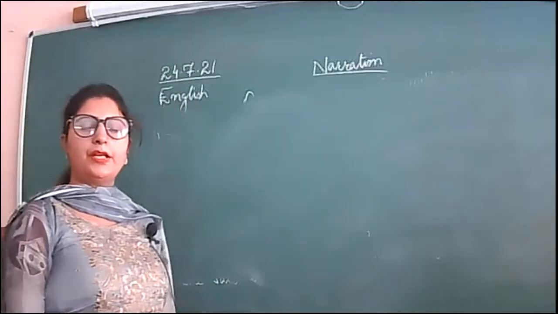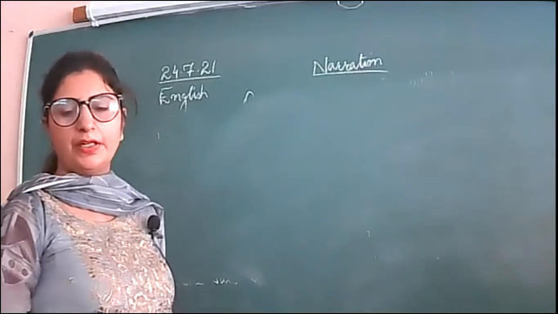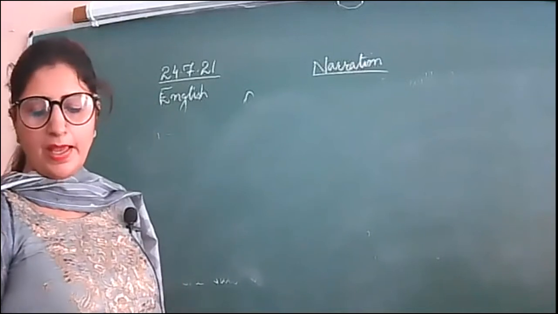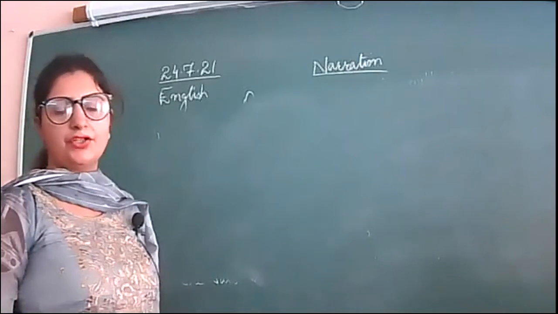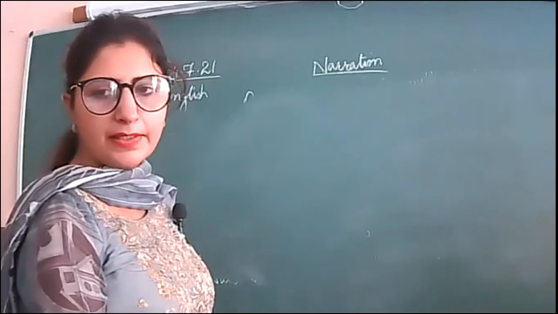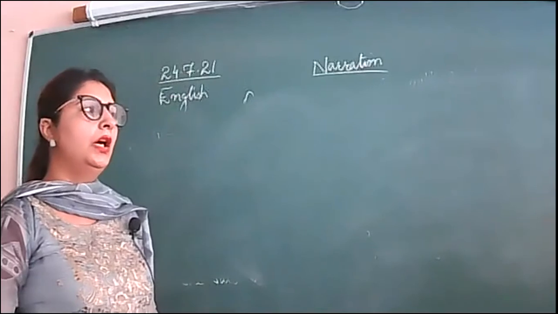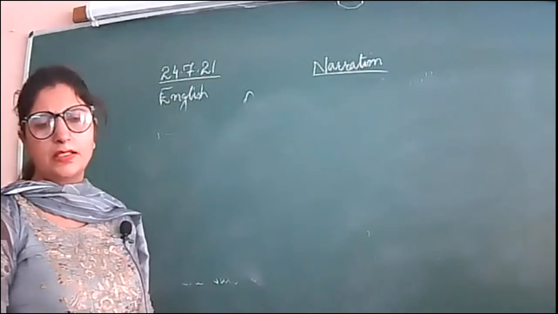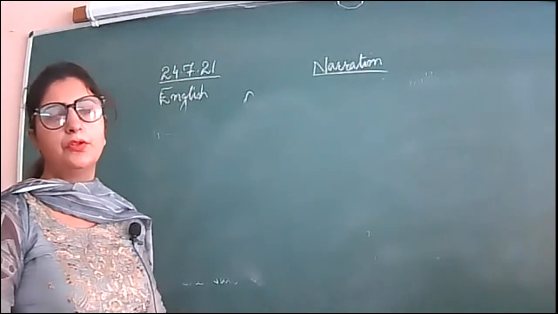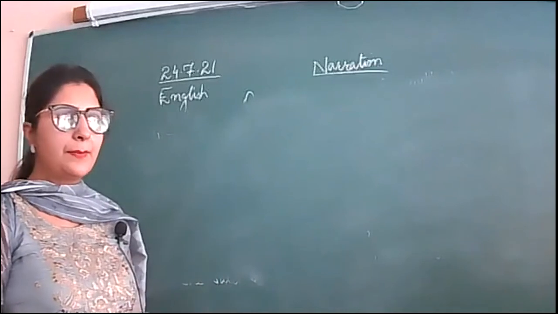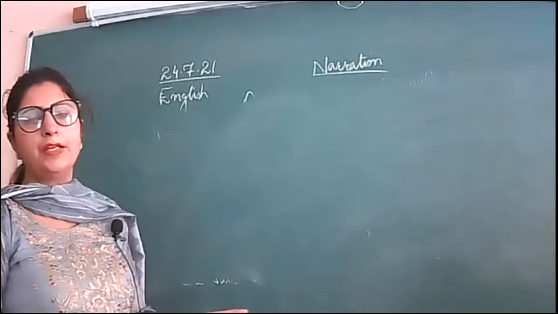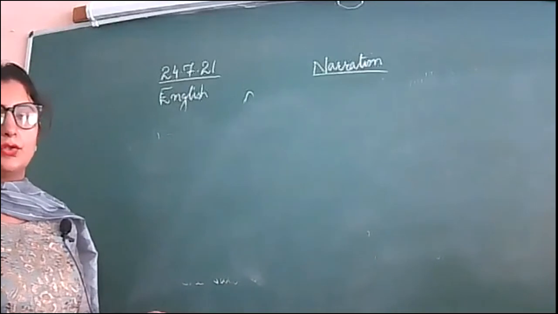Class 7. Today we are going to start with narration of simple sentences. As there are different categories of narration of simple sentences, the simple rules that you have done in your class 6 also. In class 6 you must have done only the starting ones, that is, if the reporting verb is in simple present or simple future tense, right? Okay, and whenever there is a universal rule.